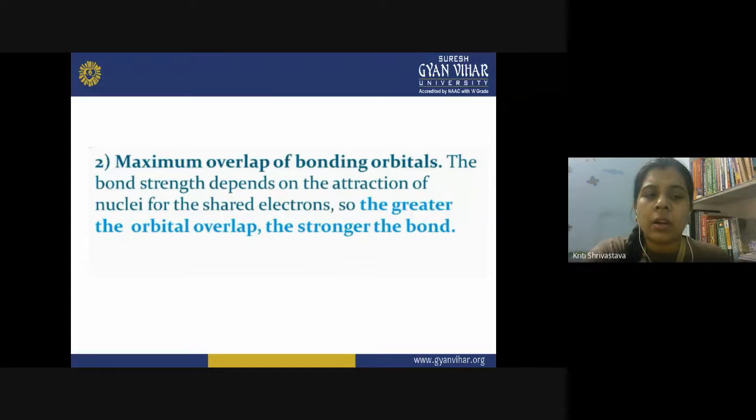The atom wants to complete its electronic configuration and attain a stable configuration, so it looks for an electron and overlaps with another atomic orbital. The greater the orbital overlap, the stronger the bond. This is another postulate of the VBT.